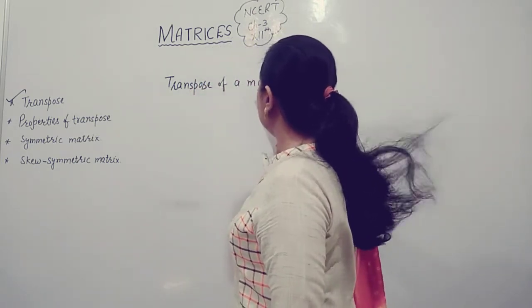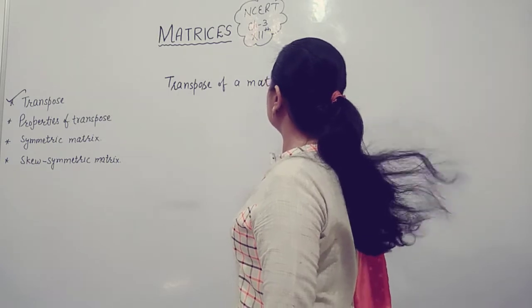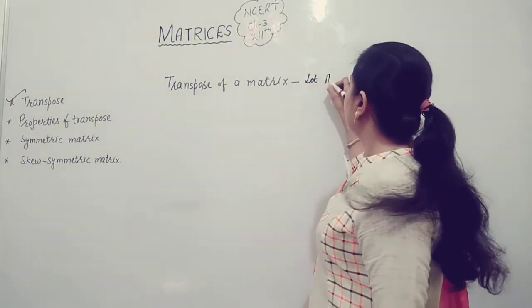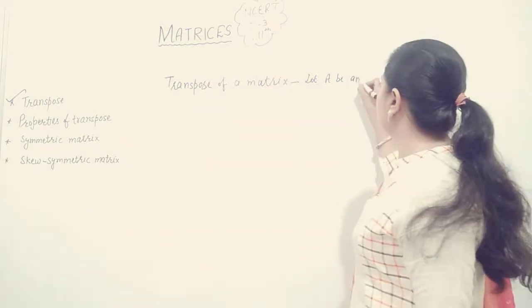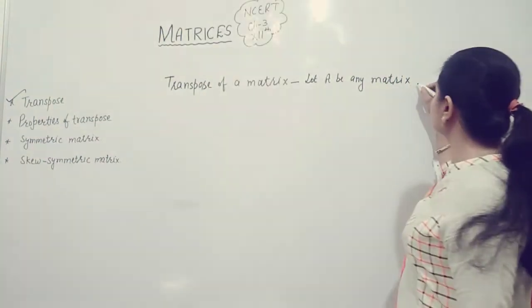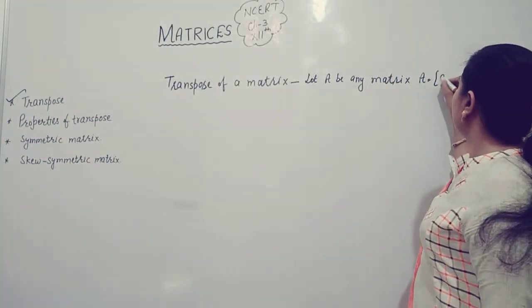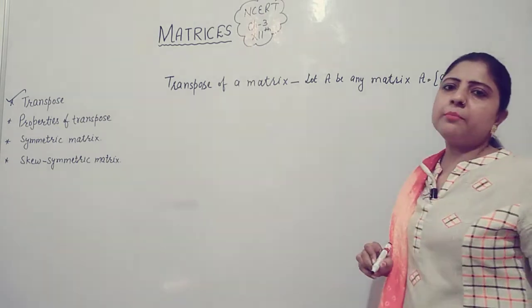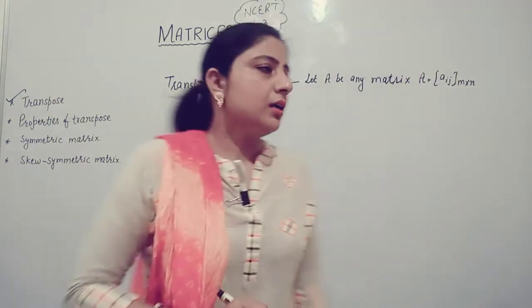Transpose of a matrix. Let A be any matrix Aij having order m cross n.